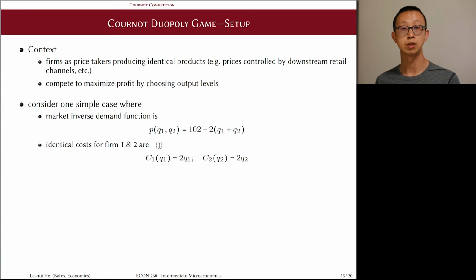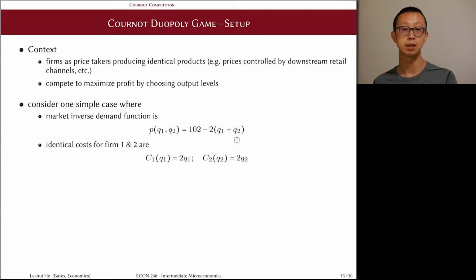As an example, we'll consider a simple case of Cournot competition with two identical firms competing in the market. We assume that the inverse demand function in the market is the following. The price of the market is determined jointly by the output levels of each firm, and the price is decreasing in the total output level. So we have a standard downward sloping demand curve. In this case, the demand curve is actually linear. Each additional unit of output lowers the price by 2 units. It doesn't matter if it's coming from firm 1 or firm 2.